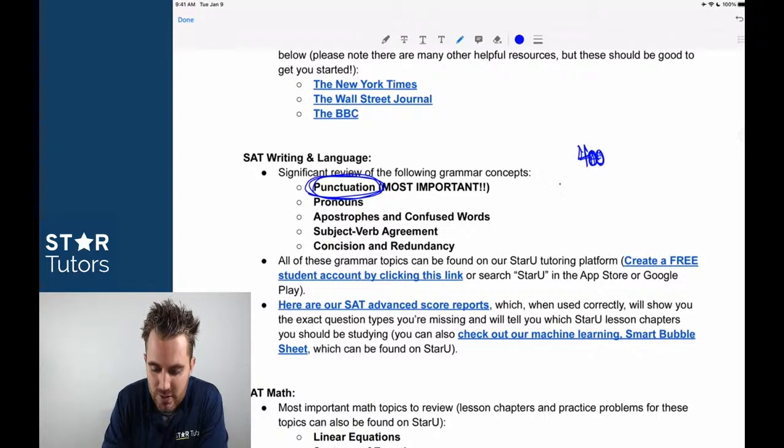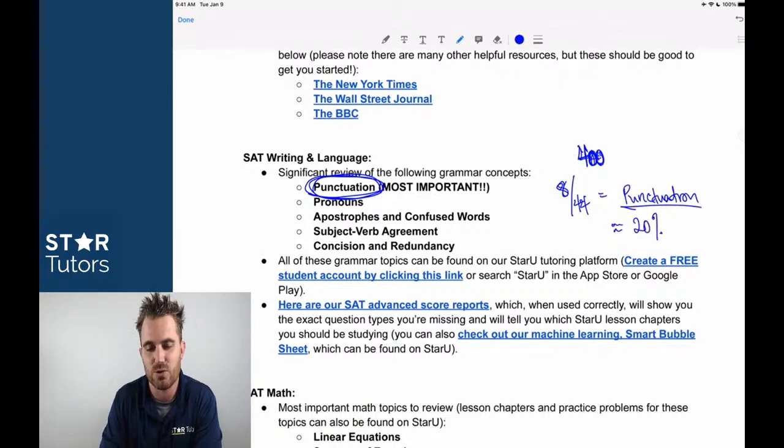So let's say, to be conservative, 8 out of 44 questions on the writing and language section deal with punctuation. That's more than 20% of the test. If you memorize all of your punctuation rules, you go into every writing and language section with 20% of the writing and language test already completed, already accurate.